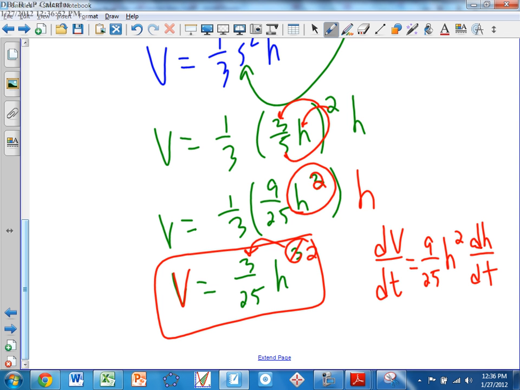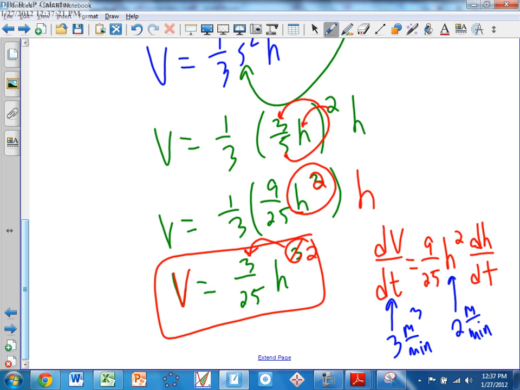What's the height that we were looking at at the end of the problem? Not 10, it's 2. The height initially is 10, but it says find DH/DT when H equals 2, when the height of the water level is 2. So simply plug in a 2 here. What is the DV/DT equal to? 3. And again, this was meters cubed per minute. And this would be the height, meters per minute, and we're going to square that, so it becomes meters squared.